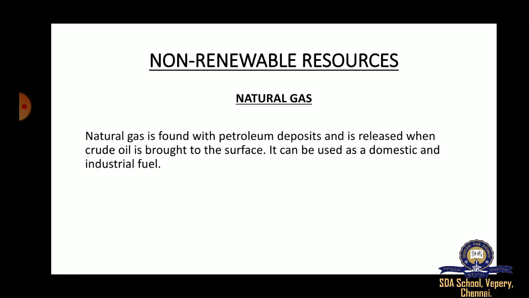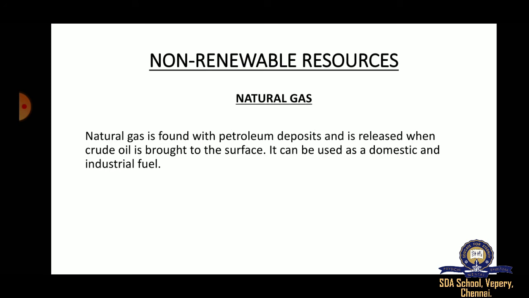Natural gas can be used for domestic and industrial purposes. Domestic means natural gas is used in our houses. The LPG gas we use for cooking comes from natural gas. Nowadays cars and auto rickshaws run on gas too. CNG also comes from natural gas. They are used for domestic and industrial purposes.